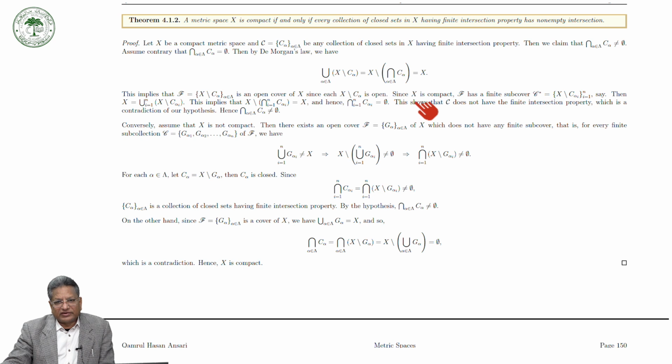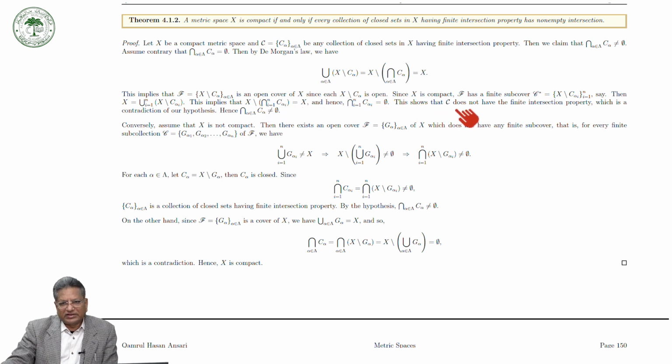Since X is compact, this has a finite subcover, say C star, which is equal to the complements of C alpha i, where i runs from 1 to n, say. Then X is equal to the union, i from 1 to n, of the complements of C alpha i. And this implies that X minus the intersection of these is equal to X. It means that the intersection is equal to the empty set. This is your empty set.